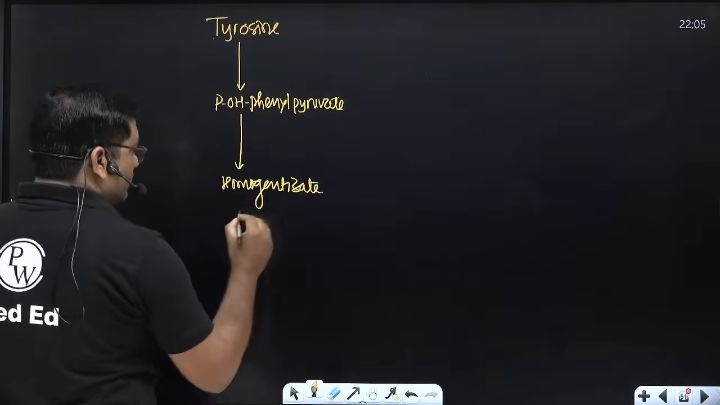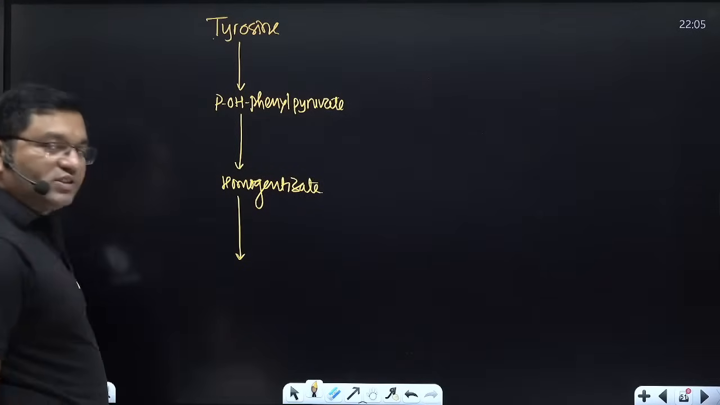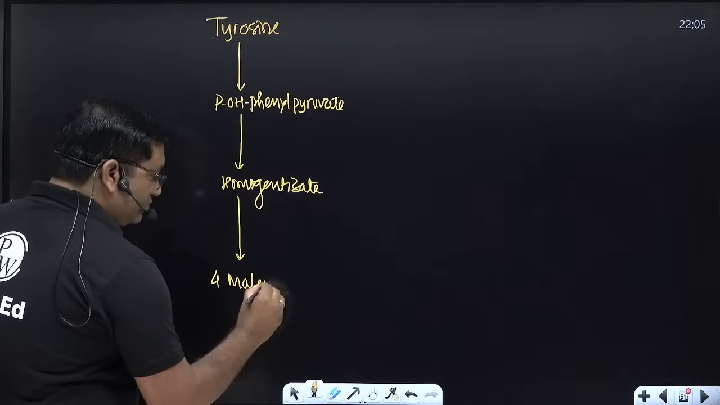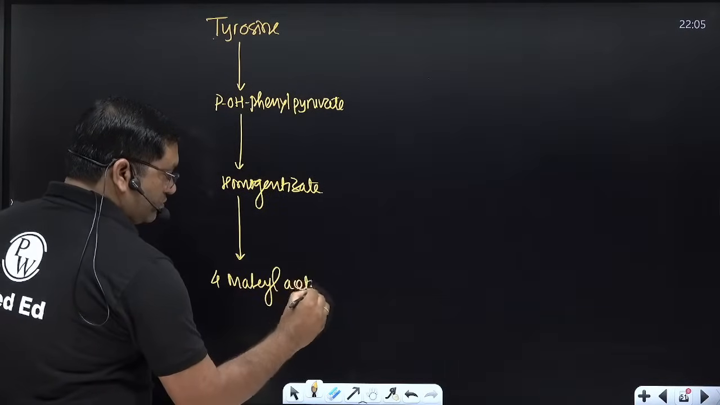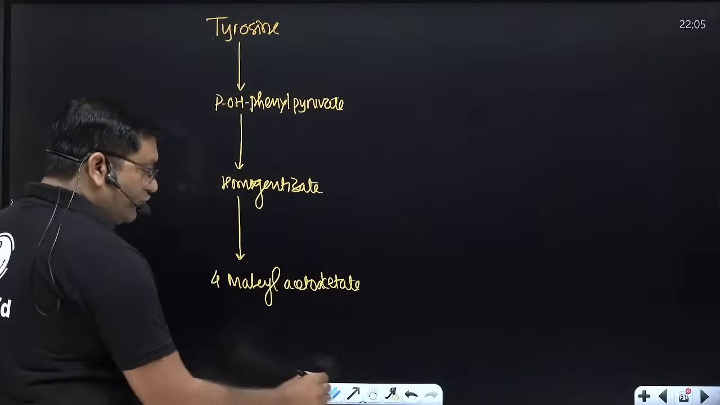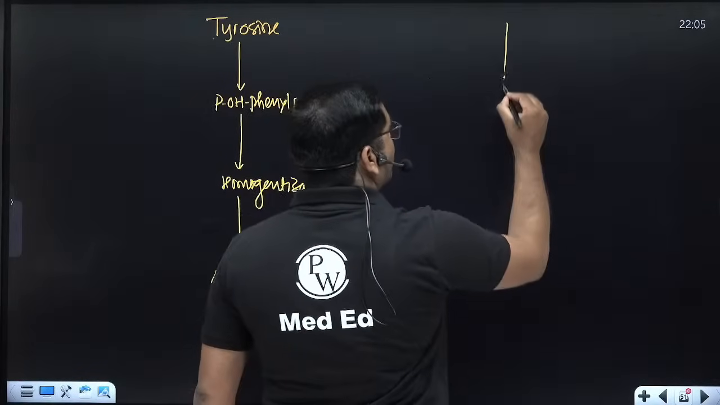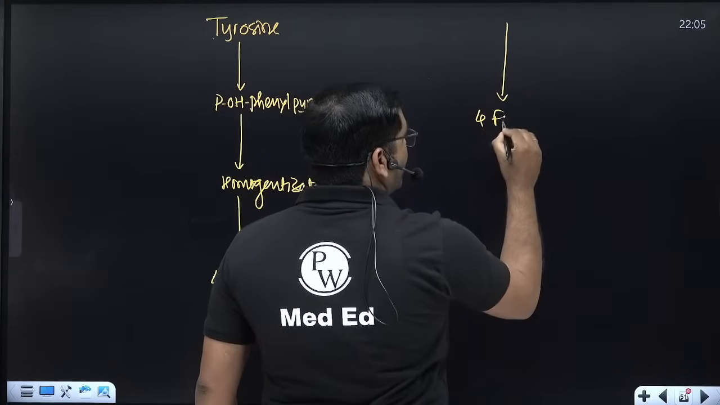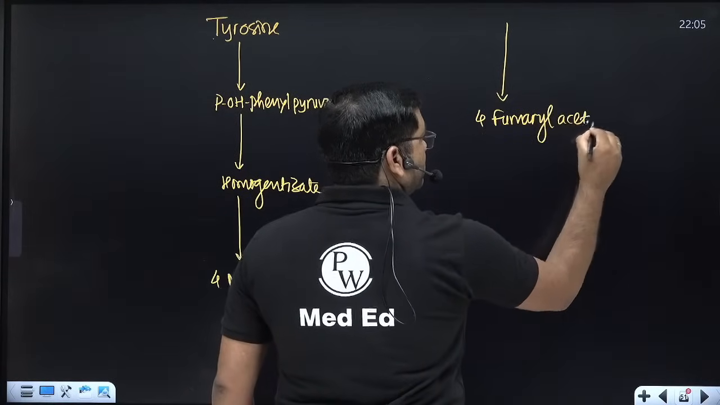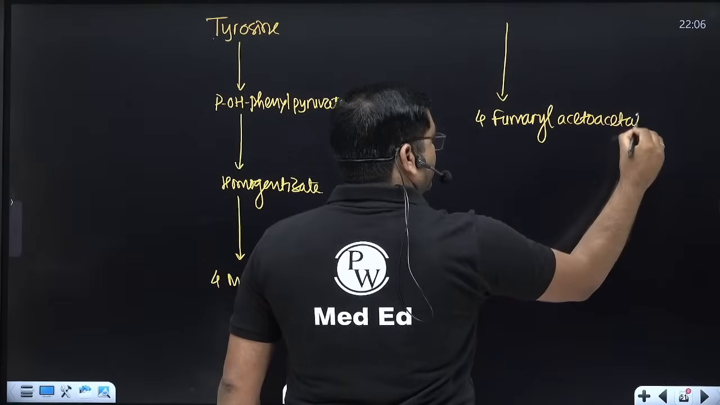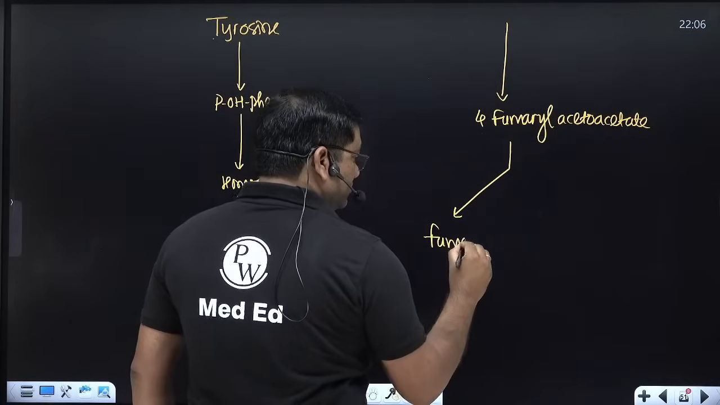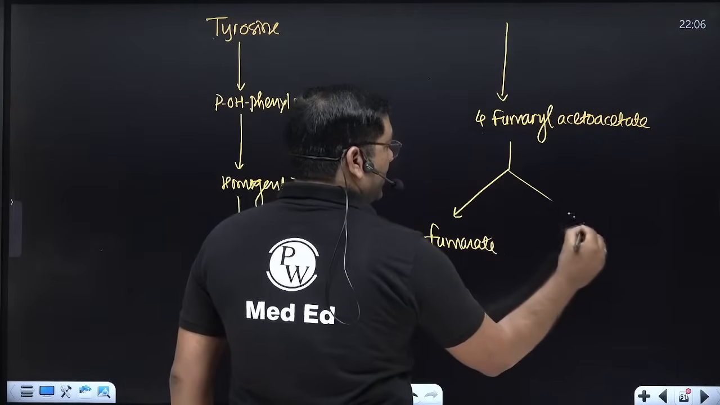Homogentisate is acted upon by homogentisate oxidase, and it is converted into 4-maleyl acetoacetate. This 4-maleyl acetoacetate is isomerized into 4-fumaryl acetoacetate, and which will give you fumarate and acetoacetate.